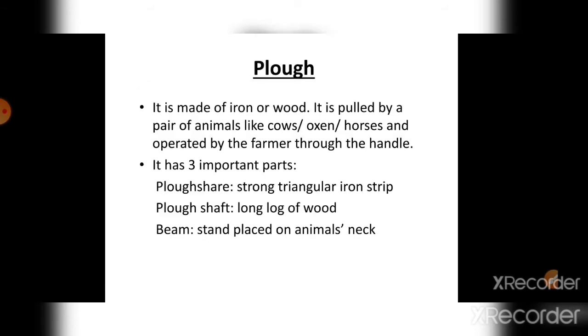Okay, now we are going to see the plough in detail. Actually, the plough is made of wood, and the end is made of iron. They are mostly drawn by oxen, and cows and horses are rarely used for this. It has three important parts, which are the plowshare, plow shaft and beam.